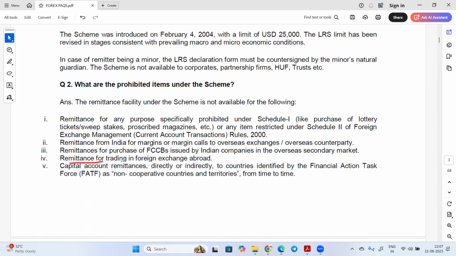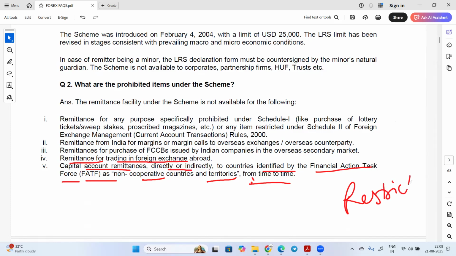Next is remittance for trading in foreign exchange abroad. Capital account remittance directly or indirectly to countries identified by the Financial Action Task Force, that is FATF, as non-cooperative countries and territories from time to time. So some countries will be restricted countries. If any country is restricted, in that country also we cannot do the foreign remittance, or any country where war is going on.